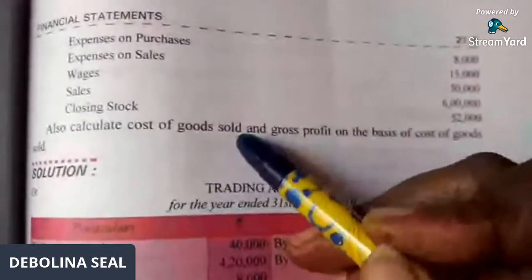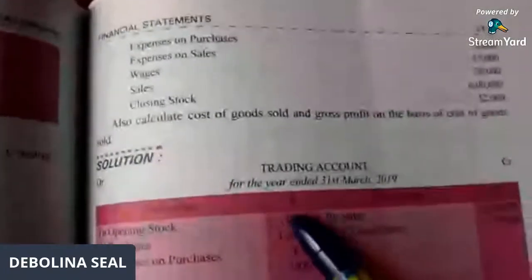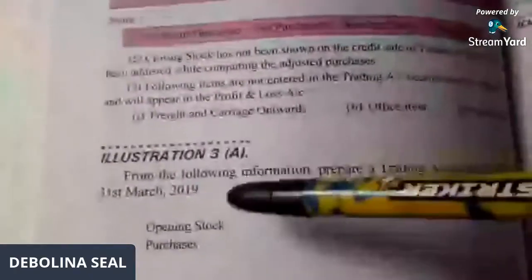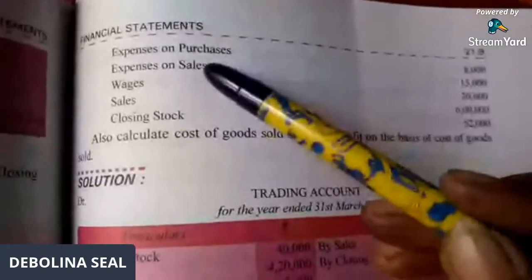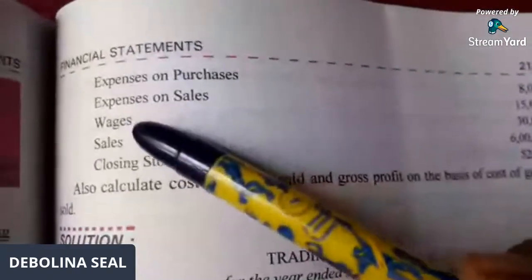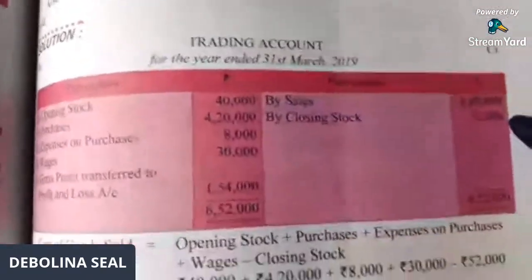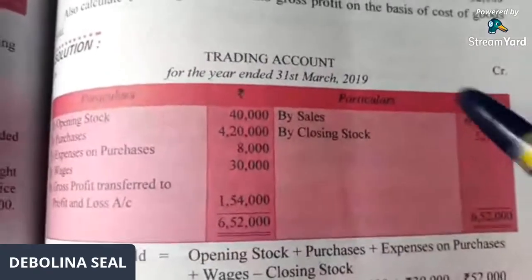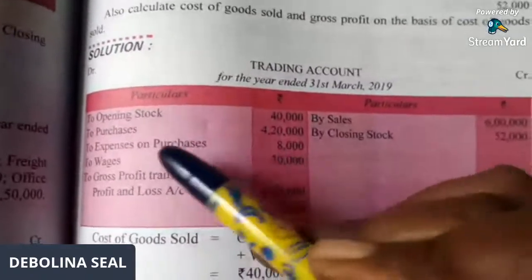Cost of goods sold, just now we saw the formula, and then gross profit. So cost of goods sold, how are you going to find out? What is the formula of cost of goods sold? First you do the trading account. What are the things you have here? You have opening stock, purchase, all this you will need. Expenses on purchase is there. Expenses on sales we will not take. Next you have wages, then you have sales and closing stock. So let's move. By sales, by closing stock you will write. Next it will be opening stock, purchase, expense on purchase and wages.